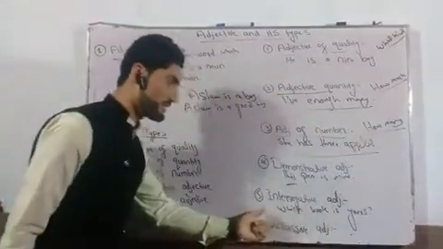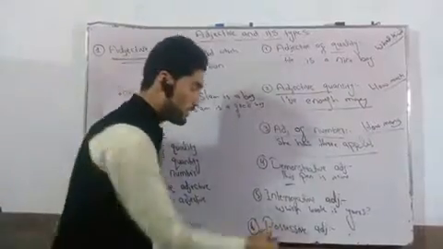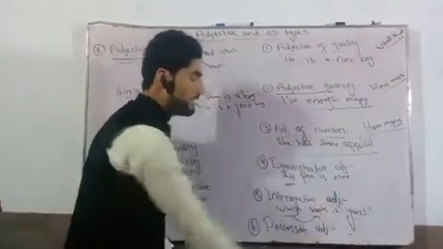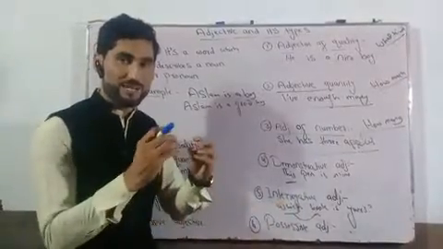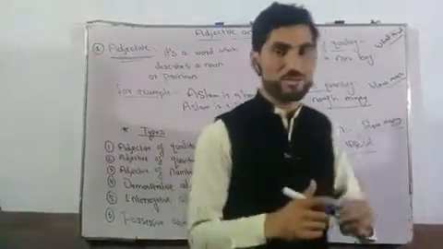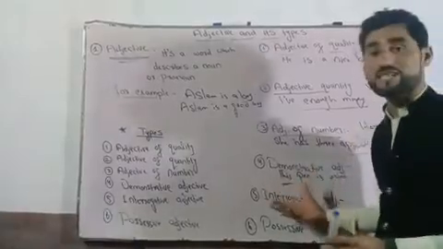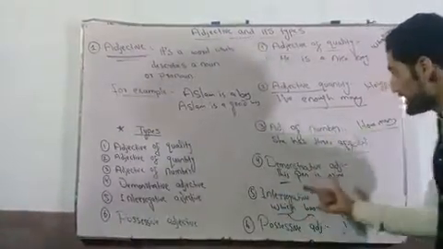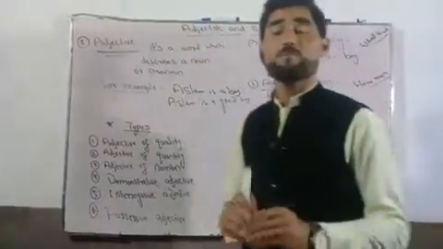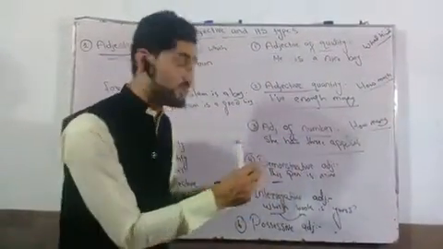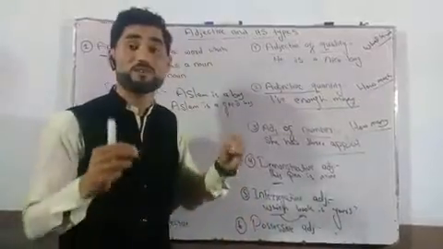For example, which book is yours? Now the word which is used with a noun and makes a question, so this is called interrogative adjective. There's a little difference between interrogative adjective and interrogative pronoun, and the same between demonstrative adjective and demonstrative pronoun. These four words can be used with a noun. Let's look at examples.